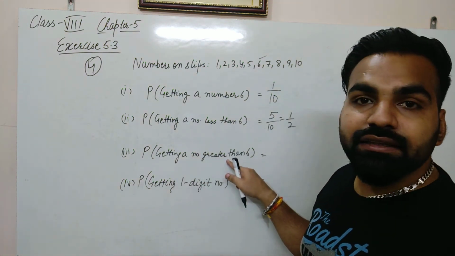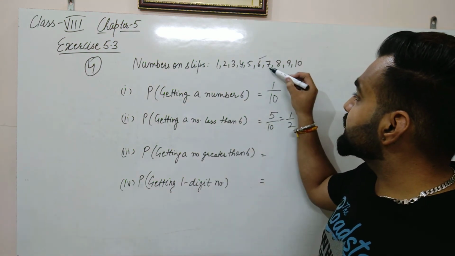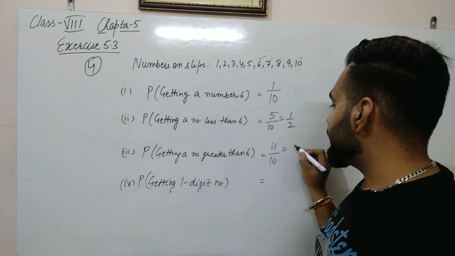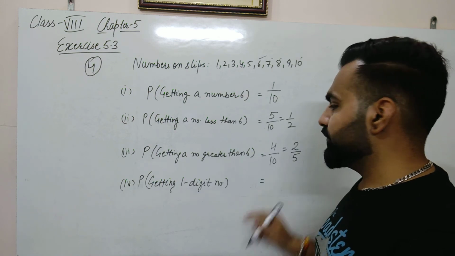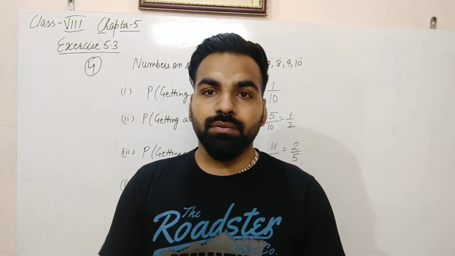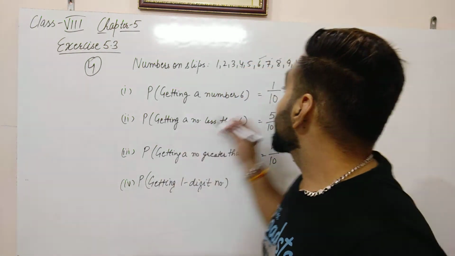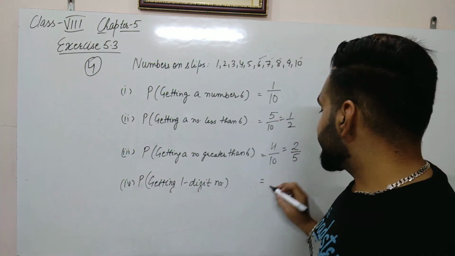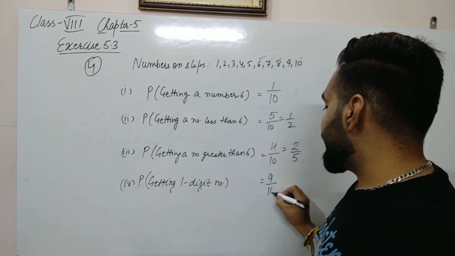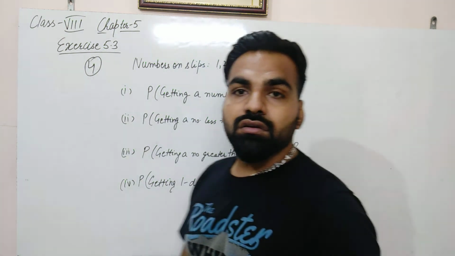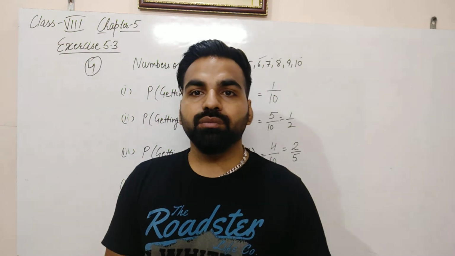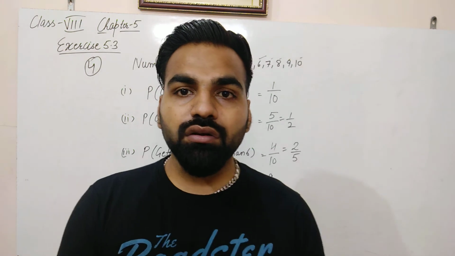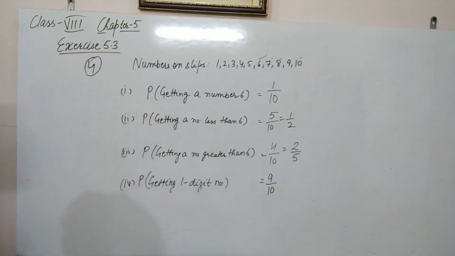Getting a number greater than 6. So how many numbers are greater than 6? 7, 8, 9, 10, 4. So 4 by 10, that is 2 by 5. And getting a 1-digit number. How many 1-digit numbers are there? So only 10 is a 2-digit number, otherwise all the numbers are 1 digit. So the probability will be 9 by 10. So this is very simple how to calculate probability. Just we have to apply the formula, number of favorable outcomes upon total outcomes. This was question number 4.